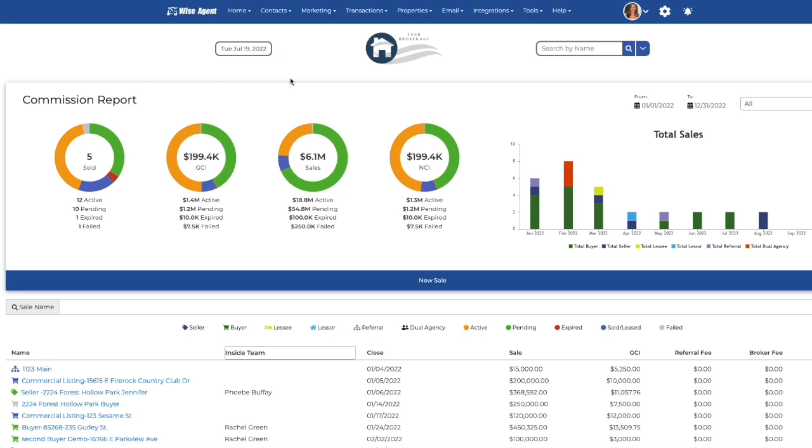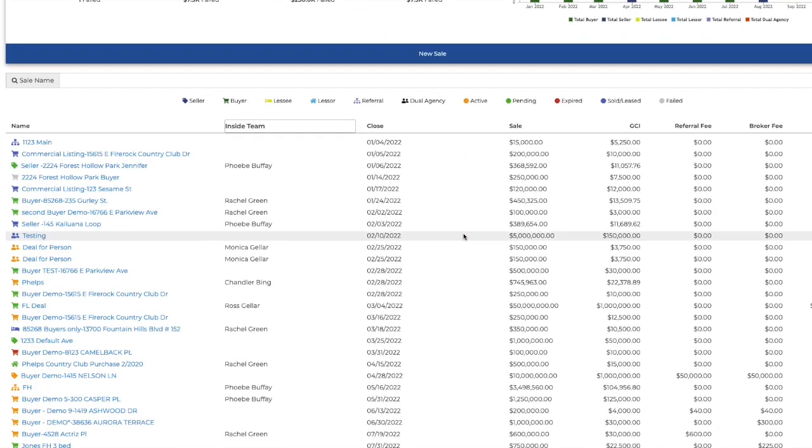From the commission report, you can enter in and keep track of sales. You will see here in the graphs that when you enter in a sale, it will enter that information into these graphs and pie charts. You can view all your sales down below or enter in a new sale here.